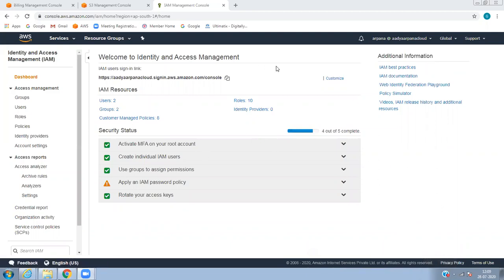So today's topic, let's do on identity and access management. In short term, people call it IAM. So IAM is nothing but identity and access management. For example, if you join any company, basically they create your ID in the backend, and they create your employee ID.